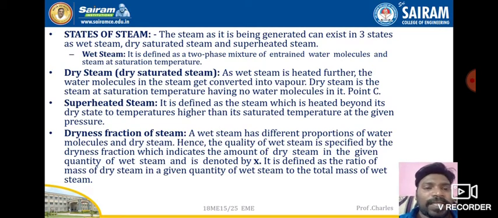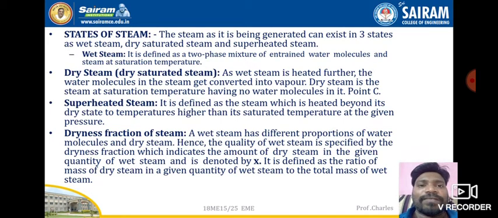Now coming to the dryness fraction of steam. We should understand what the dryness fraction is. A wet steam has different proportions of water molecules and dry steam. Hence, the quality of wet steam is specified by the dryness fraction, which indicates the amount of dry steam in the given quantity of wet steam and is denoted by X. It is defined as the ratio of the mass of dry steam in a given quantity of wet steam to the total mass of wet steam.